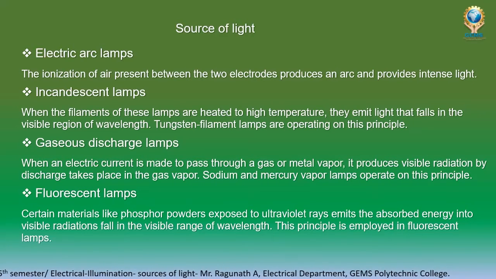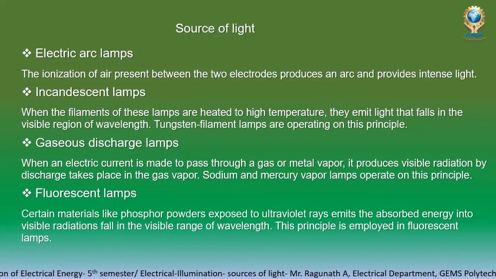But nowadays the electrically created light source is lower cost, and it is eco-friendly, meaning there is no smoke or any kind of danger, and it also gives good efficiency, so that we are using electrical energy, electrical light sources.